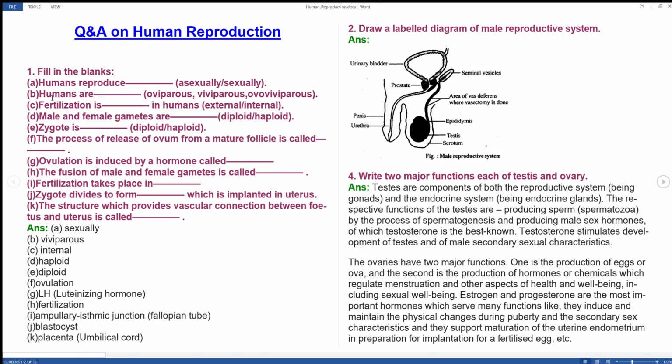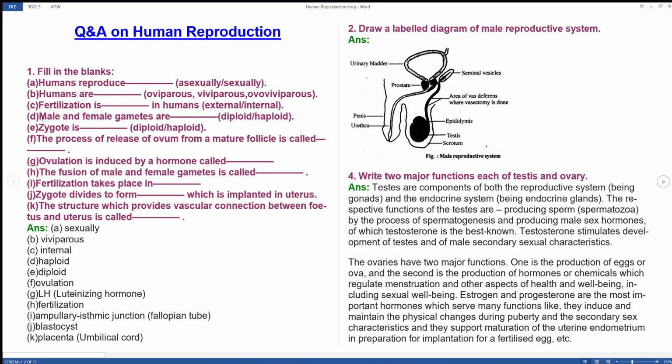Humans are viviparous. Viviparous are nothing but those which give birth to young ones and give milk, making them grow, not eggs like birds. So this is viviparous. And next one: is fertilization external or internal? Fertilization is internal in humans because it happens inside the womb of the female.